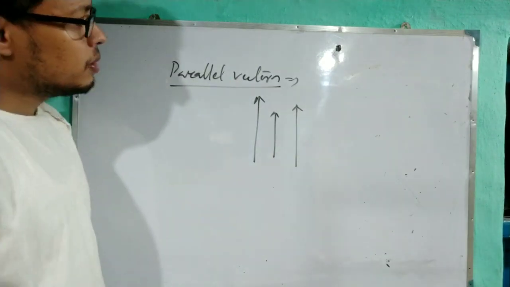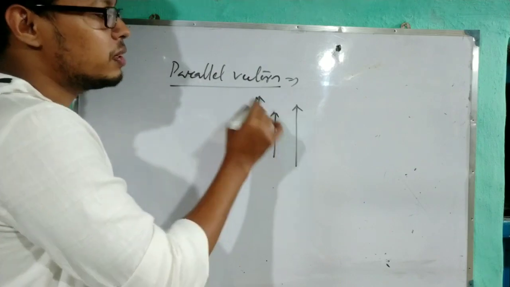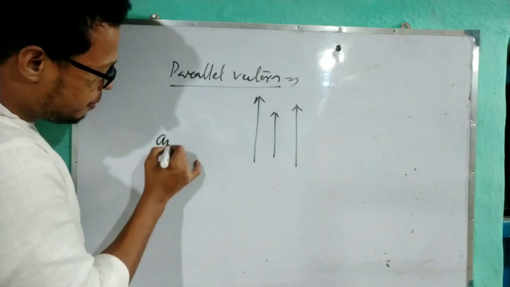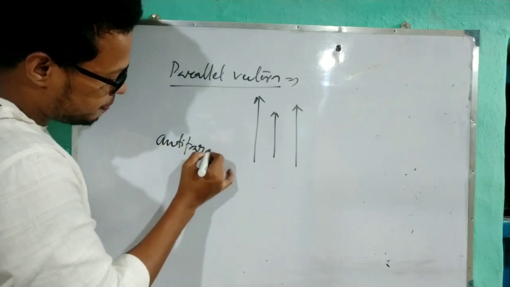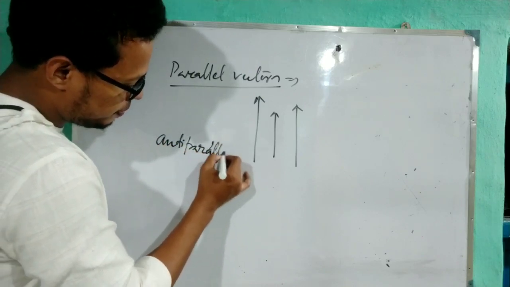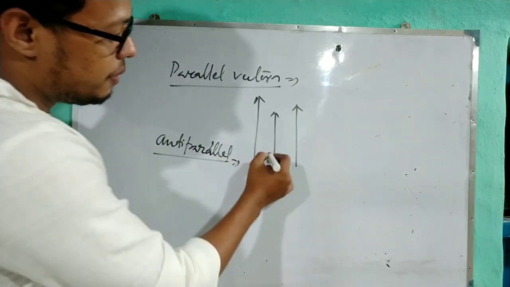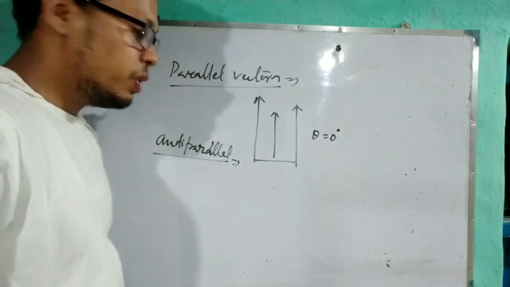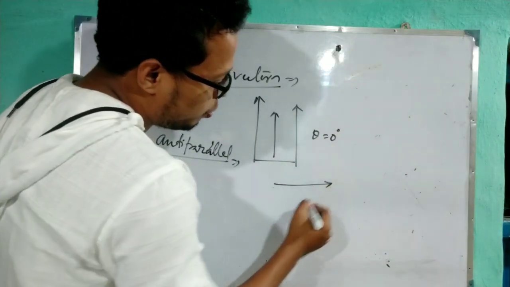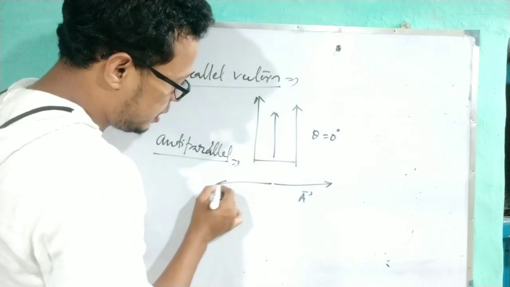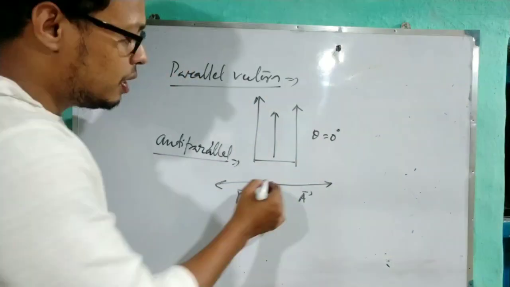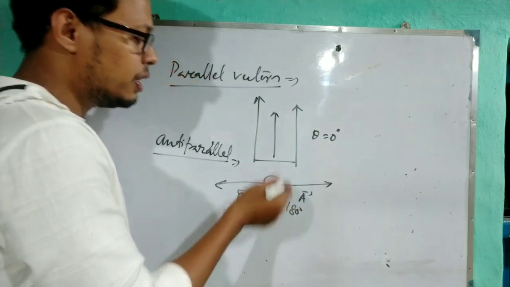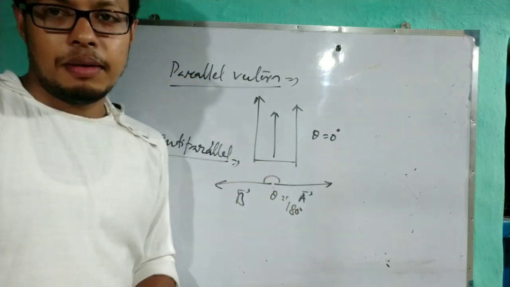Parallel vectors: the vectors whose directions are the same are called parallel vectors. In the same case, what are anti-parallel vectors? In the case of parallel vectors, what about the angle? The angle is 0 degree. Anti-parallel means suppose there are two vectors, A and another vector B. They are anti-parallel, means this theta will be 180 degree. This type of vectors are called anti-parallel vectors.